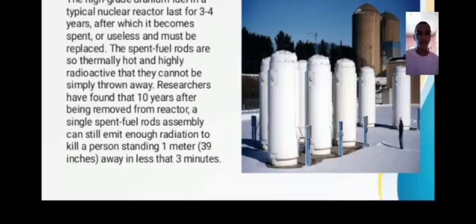So, high-grade uranium fuel in a typical nuclear reactor lasts for 3 to 4 years, after which it becomes spent or useless and must be replaced. The spent fuel rods are so hot and highly radioactive that they cannot simply be thrown away.